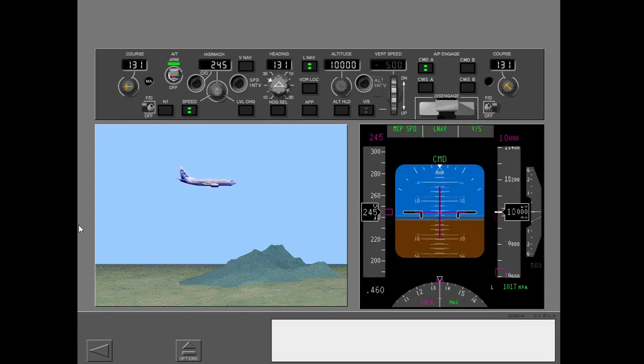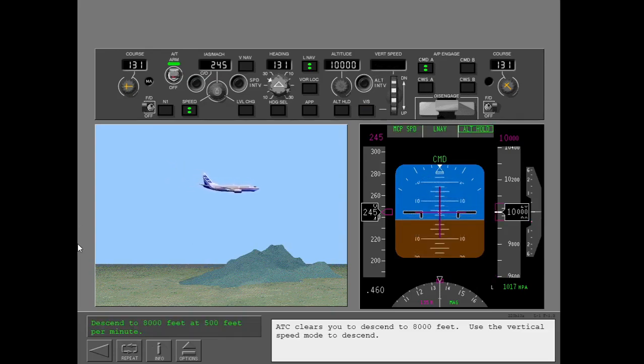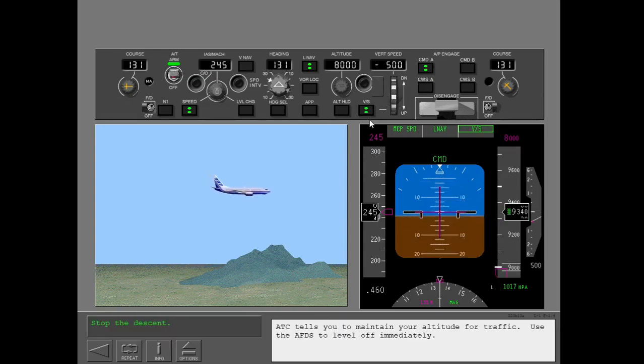ATC clears you to descend to 8,000 feet. Use the vertical speed mode to descend. ATC tells you to maintain your altitude for traffic. Use the AFDS to level off immediately.